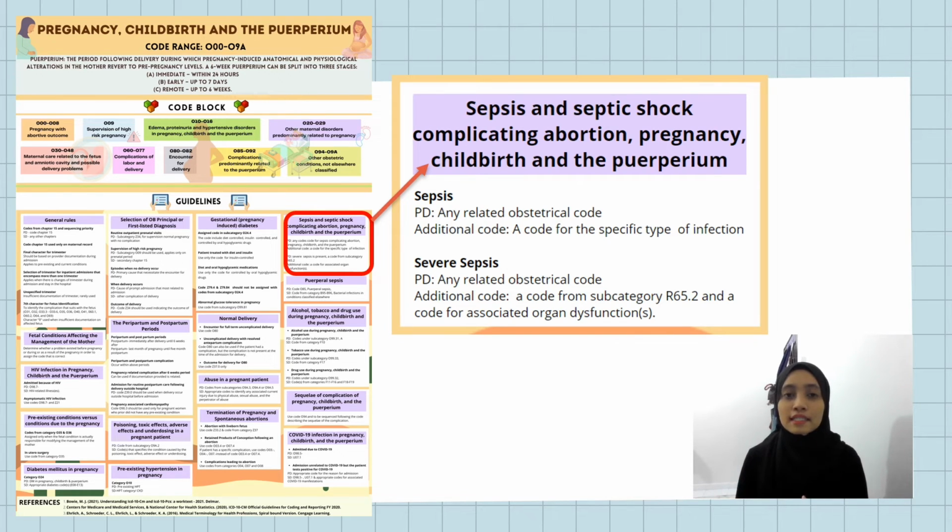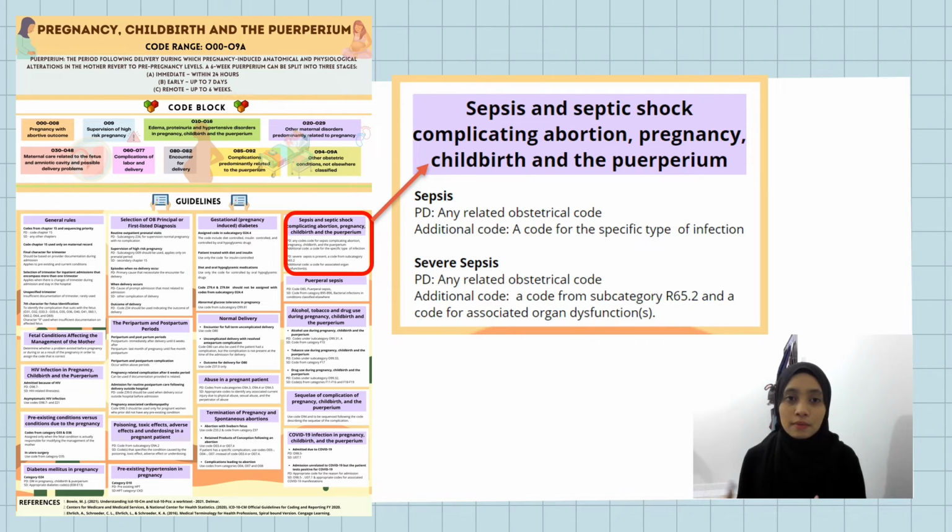The next guideline is sepsis and septic shock complicating abortion, pregnancy, childbirth and the puerperium. The principal diagnosis should be the complication or obstetrical code, and a code for the specific type of infection should be assigned as an additional code.